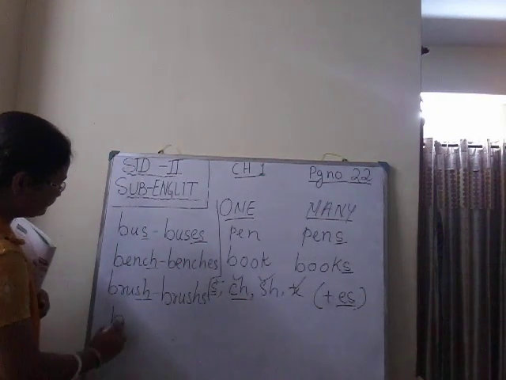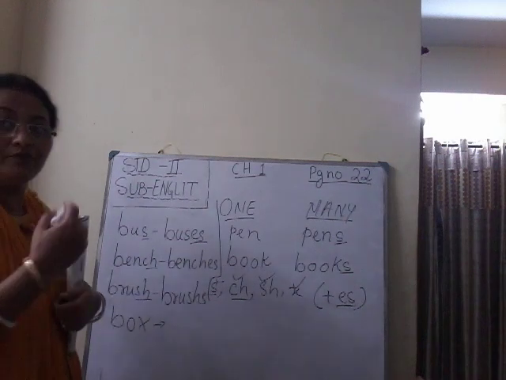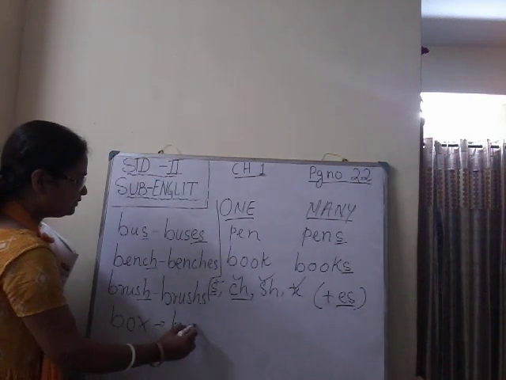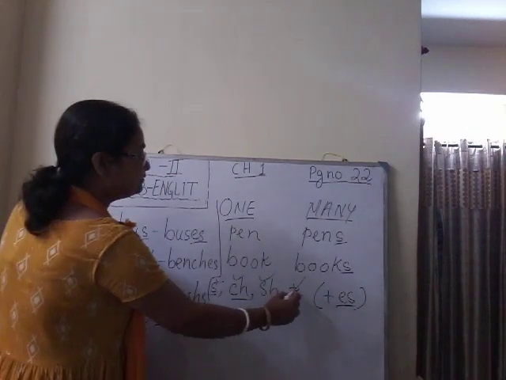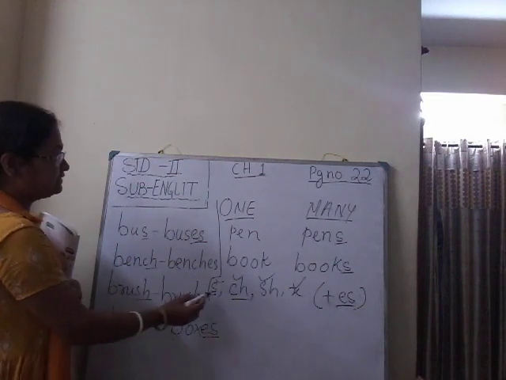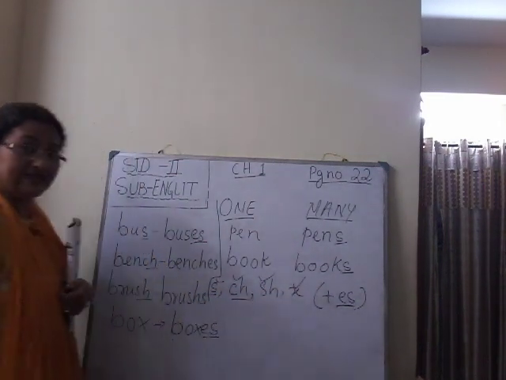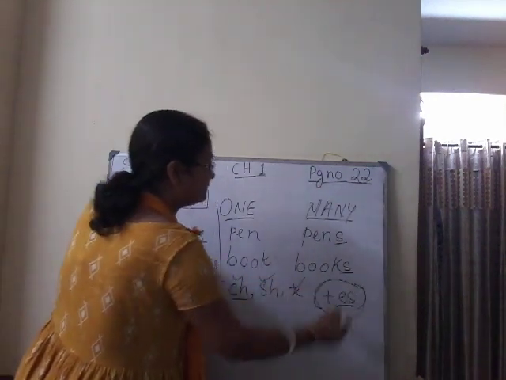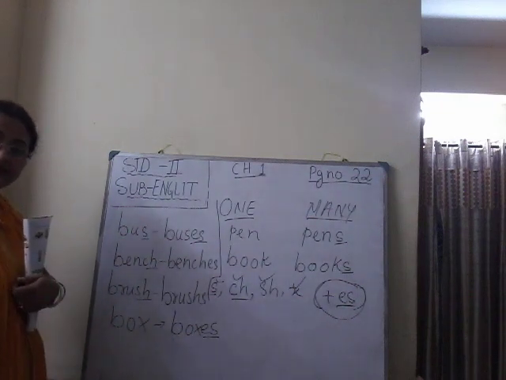Now take an example of a word that ends with x. Suppose box. Now I have one box. If I talk about more than one, what will I do? I will write B-O-X-E-S. As we know, when a word ends with s, ch, sh and x, to change it from one to many we have to follow this formula. We have to add es. So box becomes boxes. Clear?